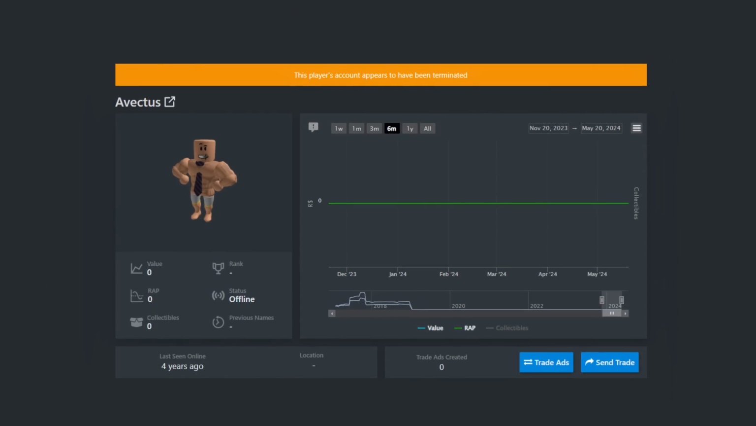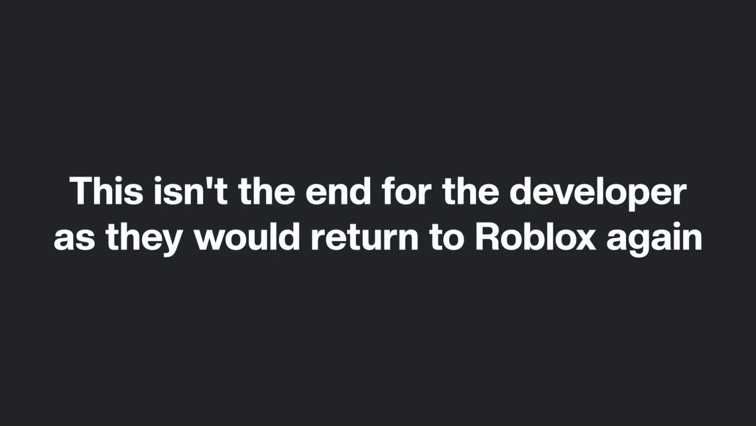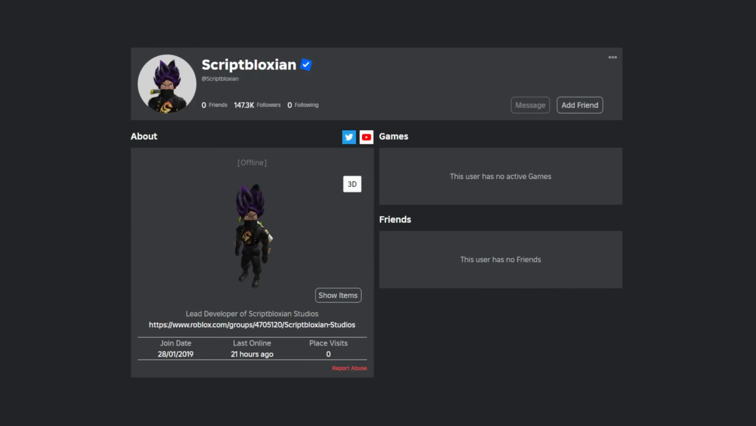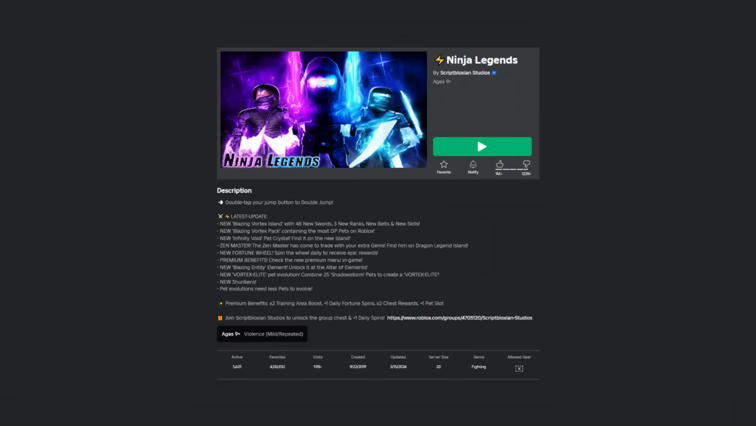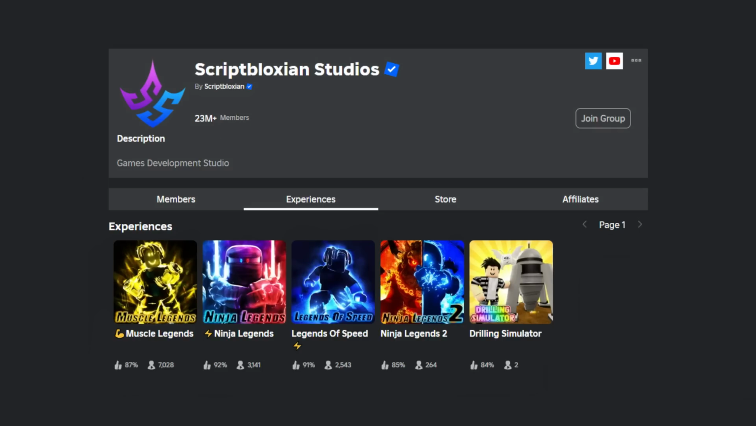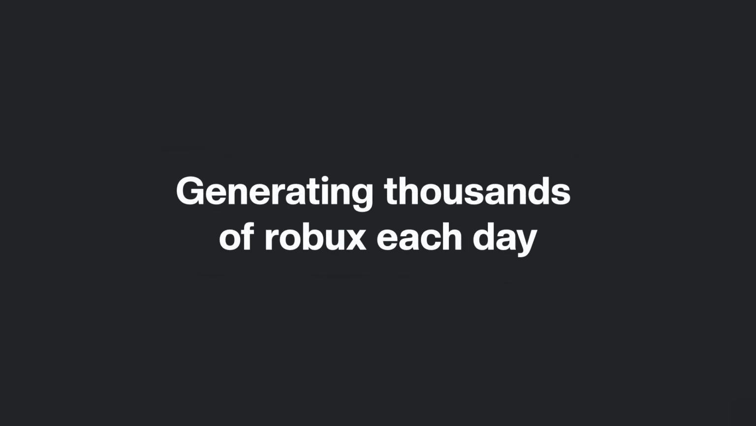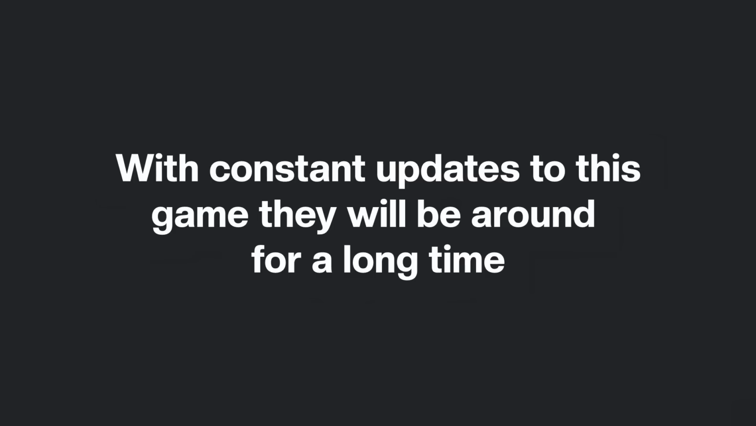The updates for this game were short-lived, as the main developer for this game ended up getting terminated off Roblox, but this isn't the end for the developer, as they would return to Roblox again under the name Script Robloxian to create more simulator games and better versions of his previous works such as Legend of Speed, Muscle Legends and Ninja Legends, with each game gathering over 1,000 concurrent players, generating them and their studio members thousands of Robux each day, and with constant updates to this game, they will be around for a long time.